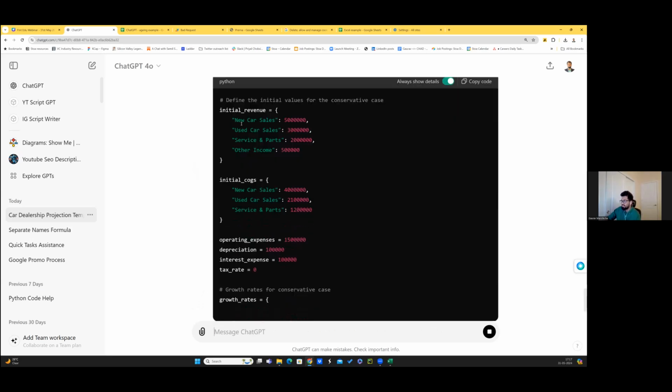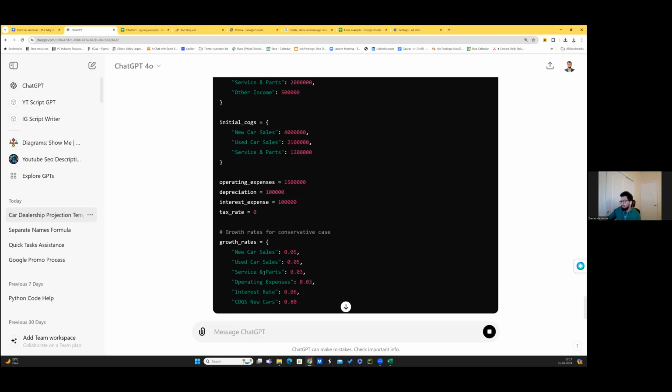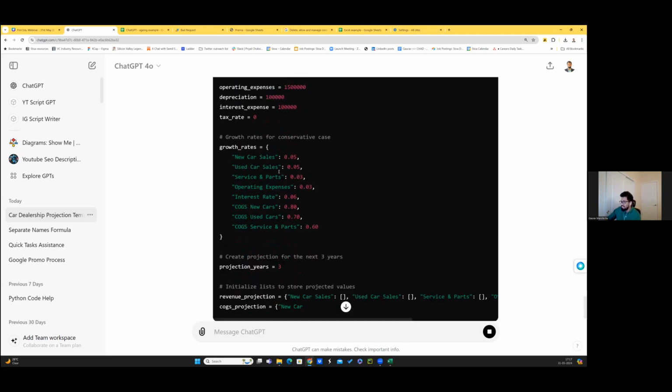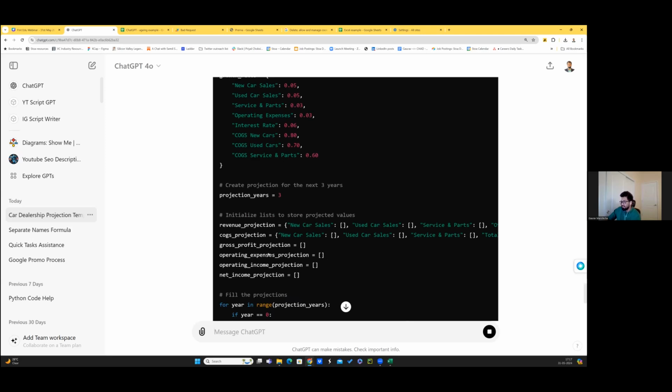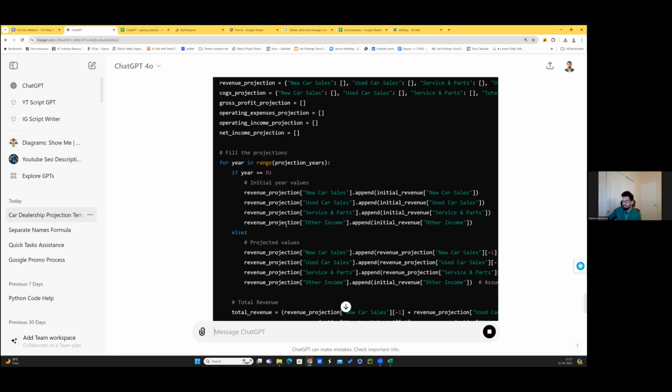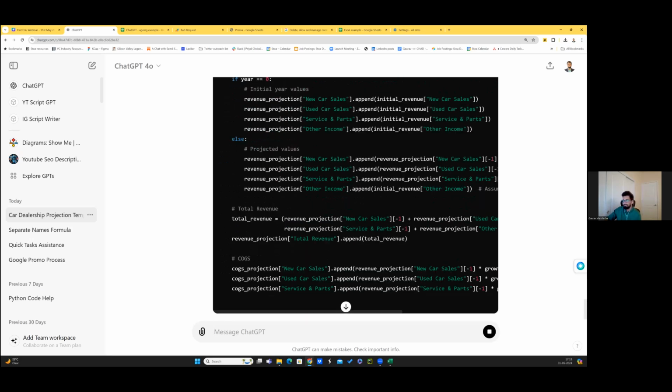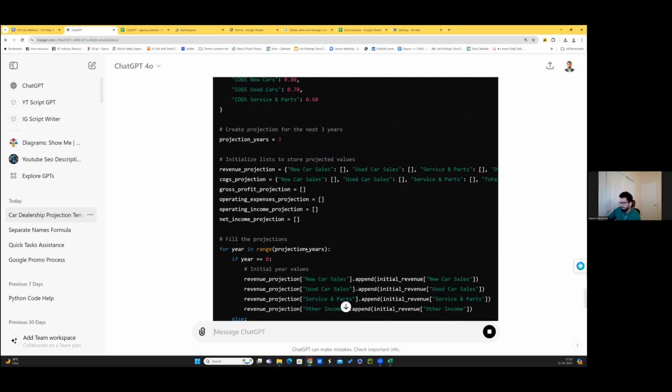It understands, okay, sure, what the growth rates are. And that's exactly how a human would do it, right? Growth rates in terms of, say, these are the conservative case estimates. We project it for 3 years. It understands what it is, and then it's working in the backend, so you don't have to worry about what formula it's using, but you know, the final output that it will give to us.